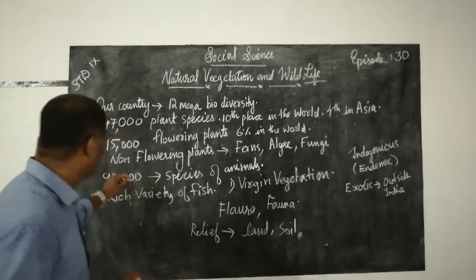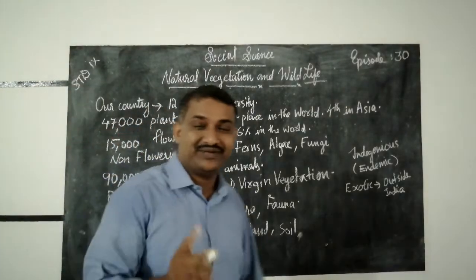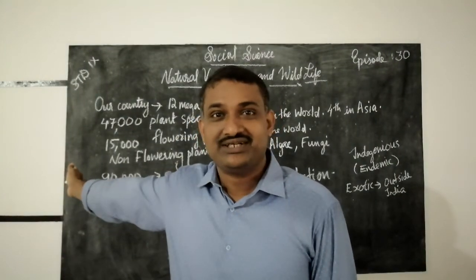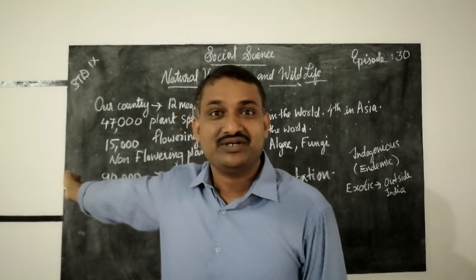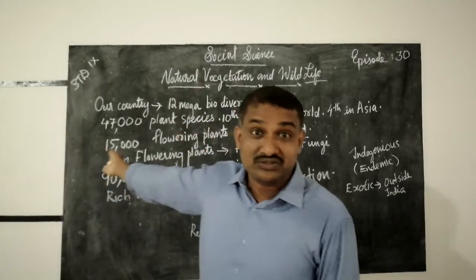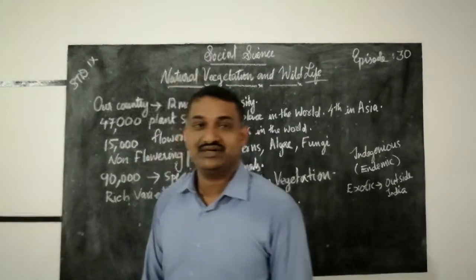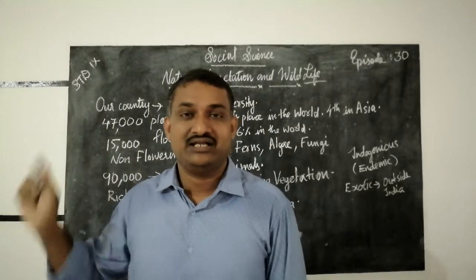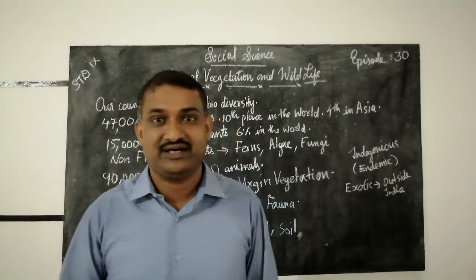Next, 90,000 species of animals. Look how 90,000 species of animals can be seen in our country India.